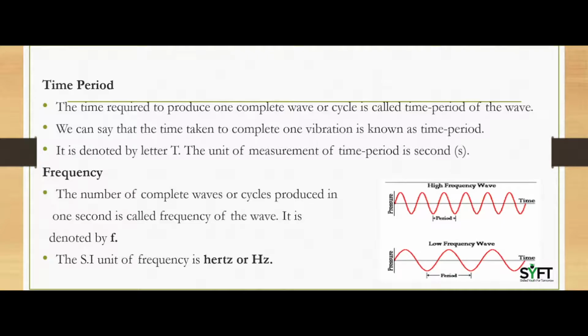So, we can say that the number of vibrations per second is called frequency. For example, if 10 complete waves or vibrations are produced in 1 second, then the frequency of the waves will be 10 cycles per second, or you can say 10 Hertz. 1 Hertz is equal to 1 vibration per second. 1 kilohertz is equal to 1000 Hertz or Hz.